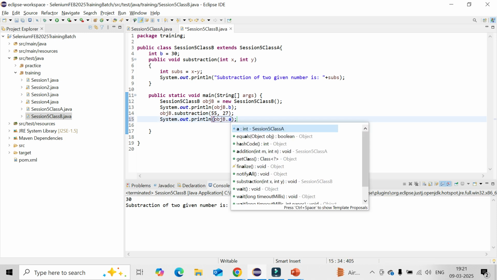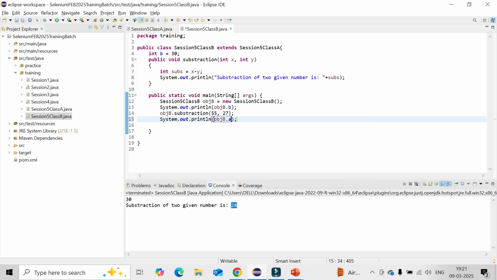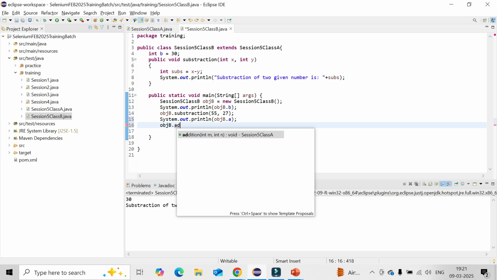You could see A is coming. From where is it coming? Session 5 class A, the parent class, it is coming. Return type is integer. Now there is no worry at all, no error. Now again, if you call the addition method, you could see it is coming now. The addition method you have written in the parent class, right? So you can also access it.